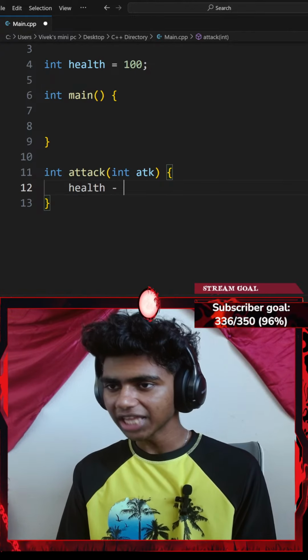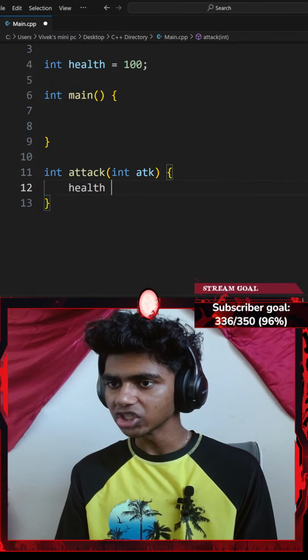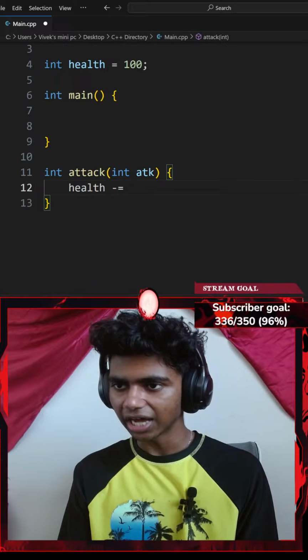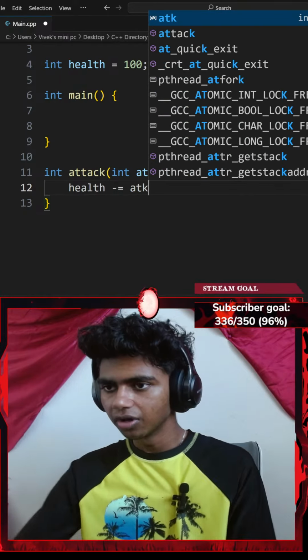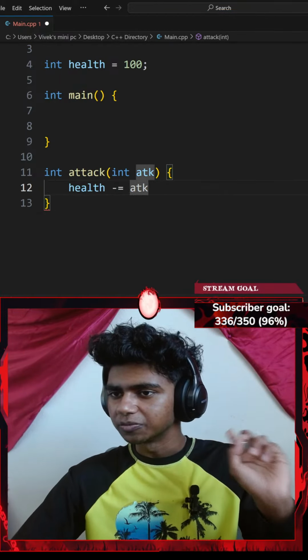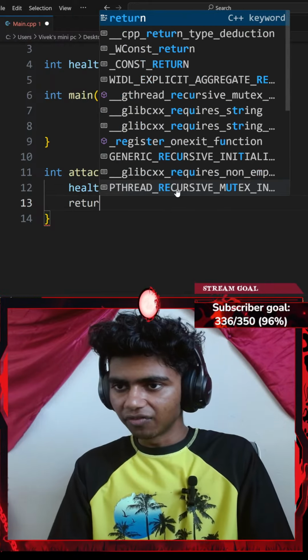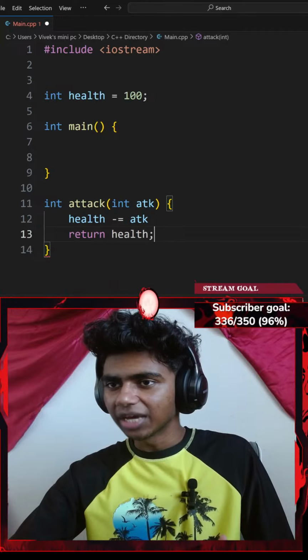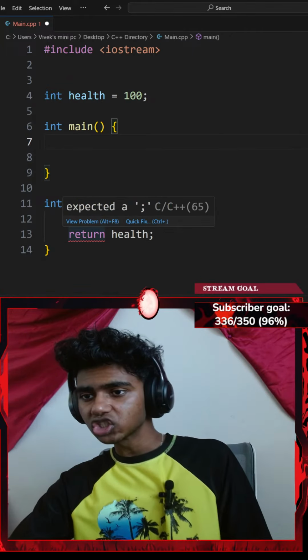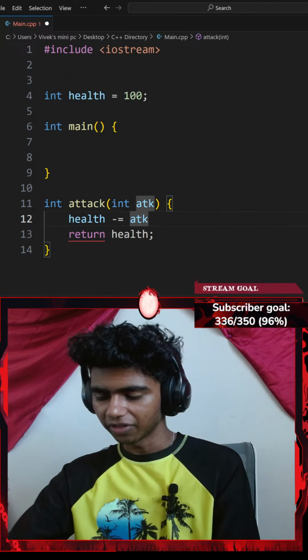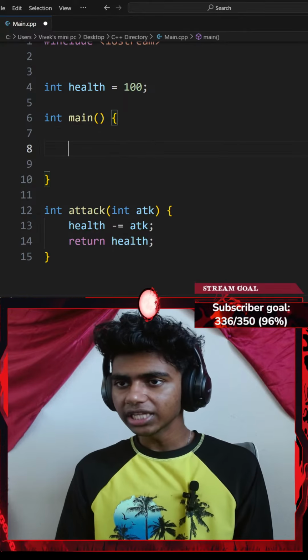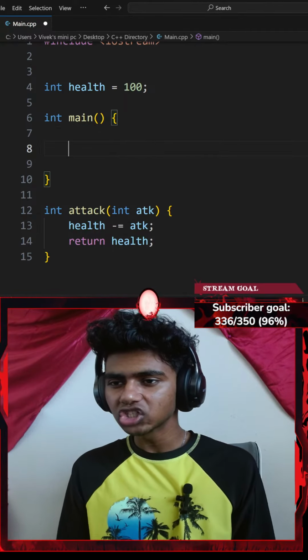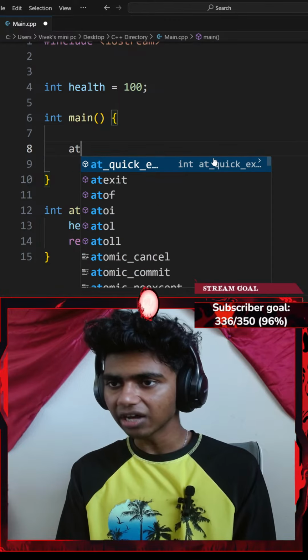Okay, I'll subtract that by my attack. Actually, health -= attack. There we go. Okay, health is going to subtract attack, and then let me go ahead and return my health variable, ending with a semicolon. Then inside of my main function, wait, can I do that? Oh, I think I missed a semicolon here. Okay, that said, let me go inside my main function and invoke my attack function.